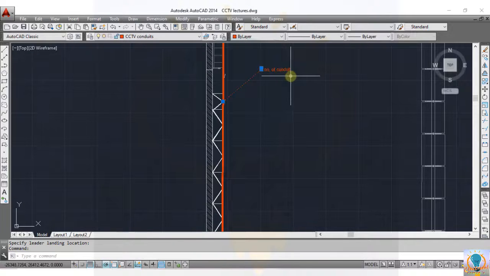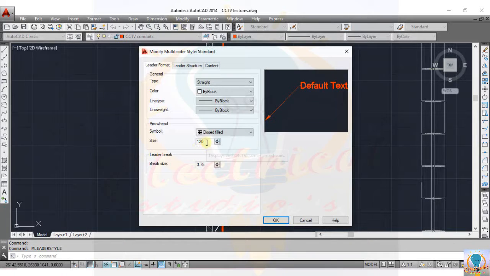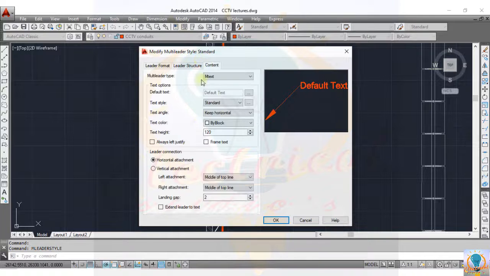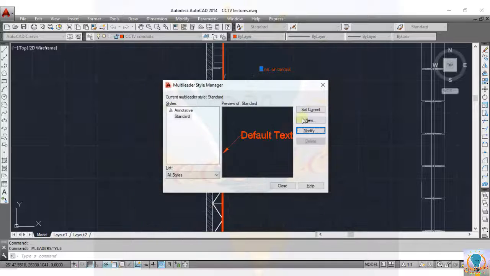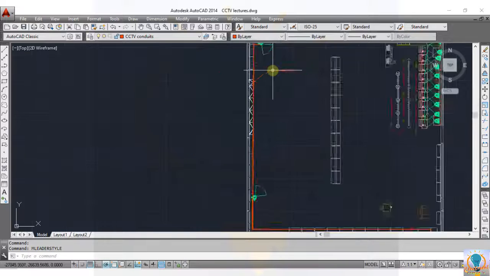listen, if the size of the text is very small and you want to increase or decrease the size, you can do this by using the command mleaderstyle, then modify. Now you may edit the leader size from here and content size from here, then OK, then set current, close. Okay, similarly come to this point.